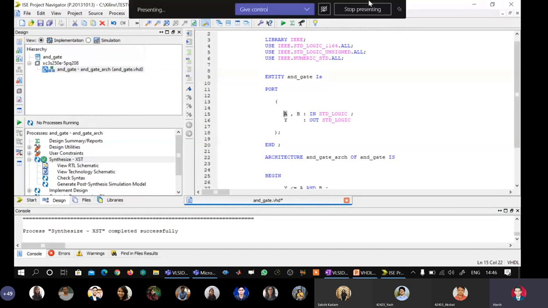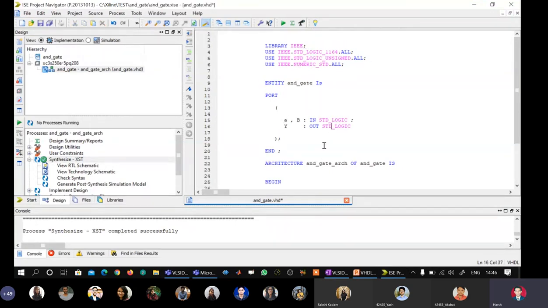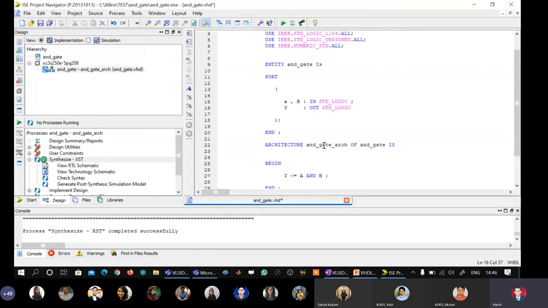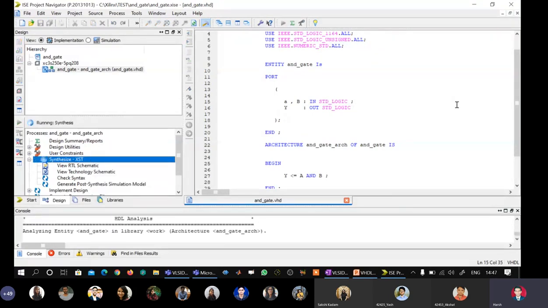Okay, now instead of capital A, I will say small a. In our entity declaration in our block diagram, we have used capital A, and I'm using small a here. So let us see if there is an error. I will right click and say run. My signal is capital A, and I have made it small a in the VHDL model. Let me see what I am getting.